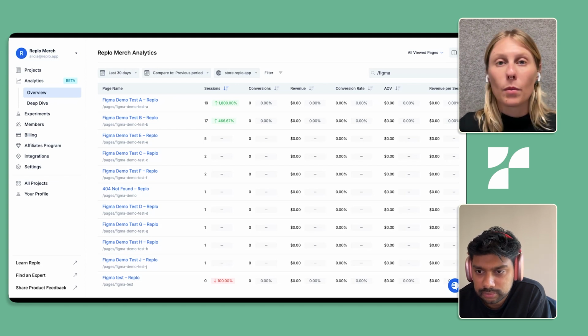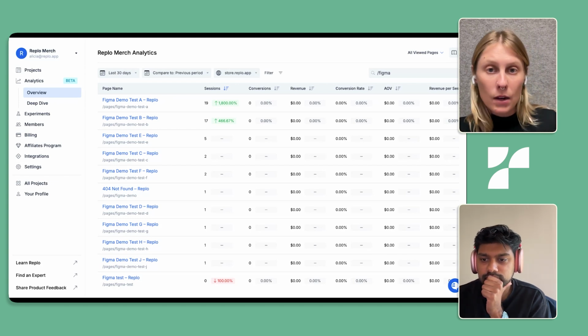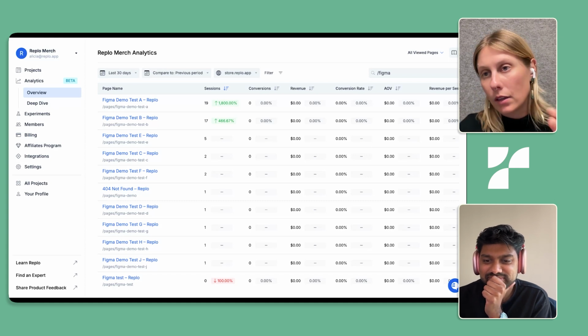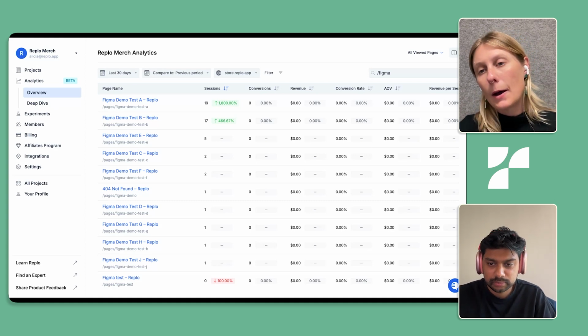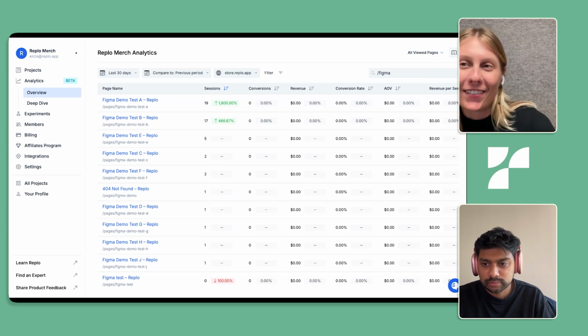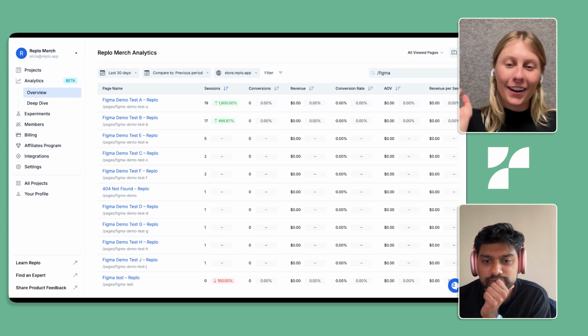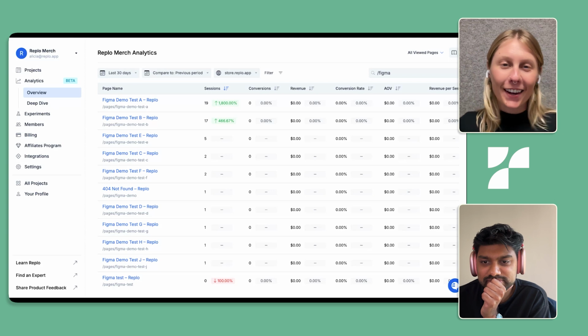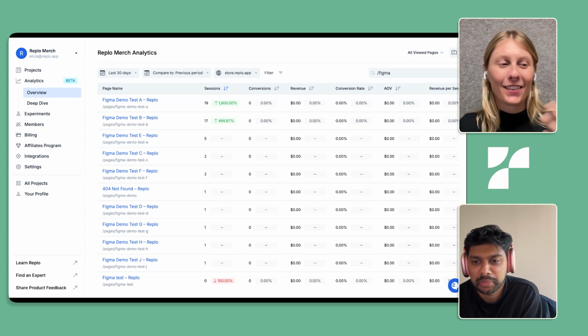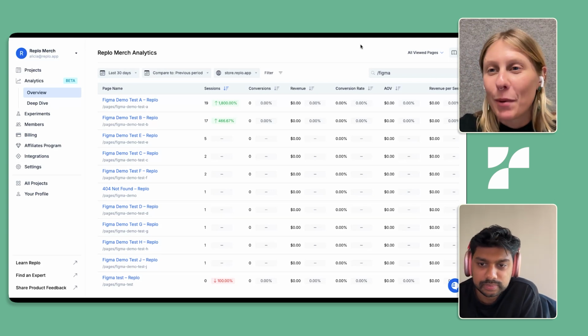But for us, it was super important to be very, very transparent. So we are sharing exactly how we're calculating all of our different metrics. If people are interested or curious, they can even get a raw CSV of the different events and they can calculate it themselves. I know that's something that we've had some of our early partners ask for.